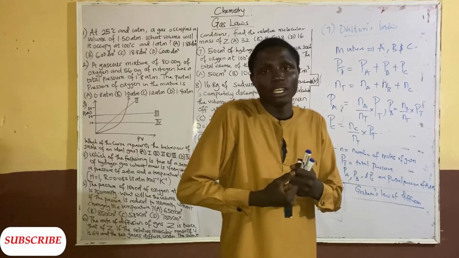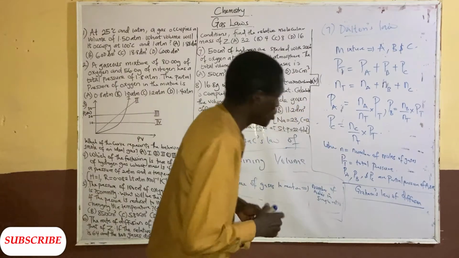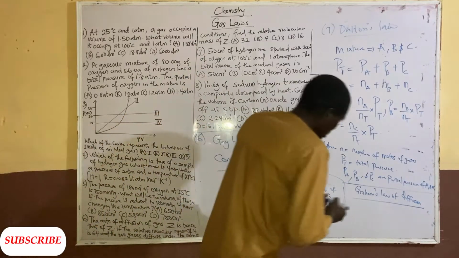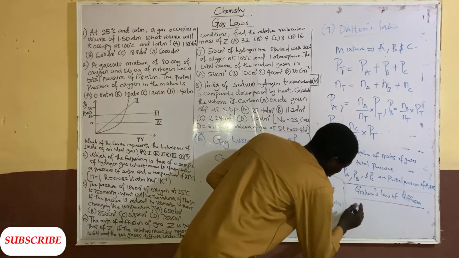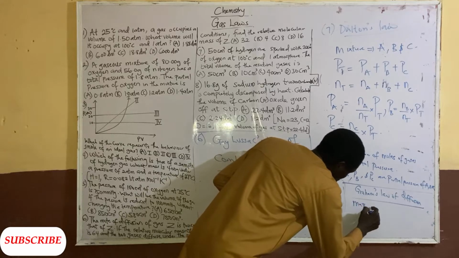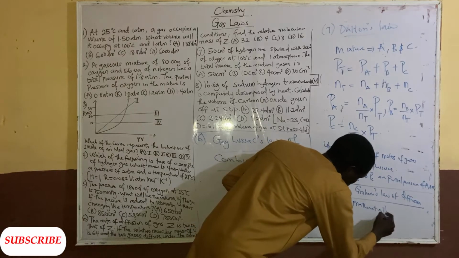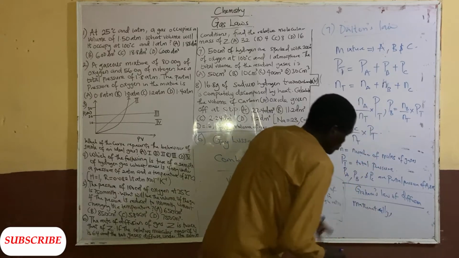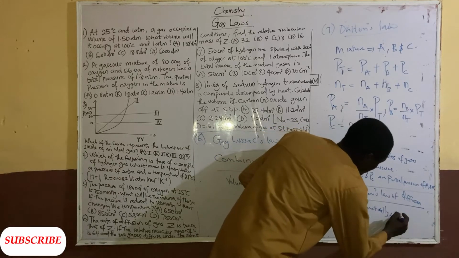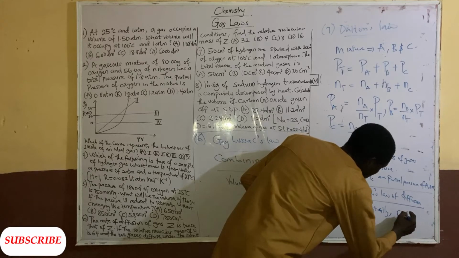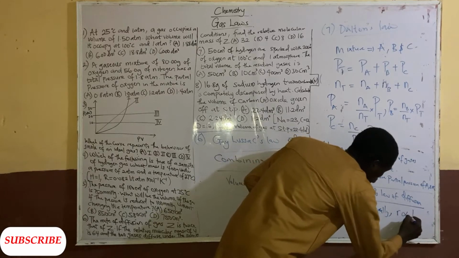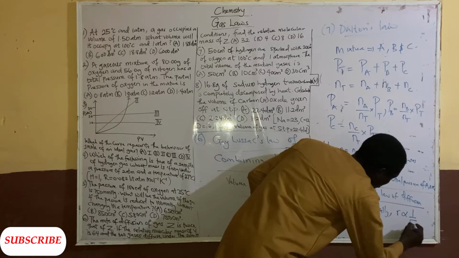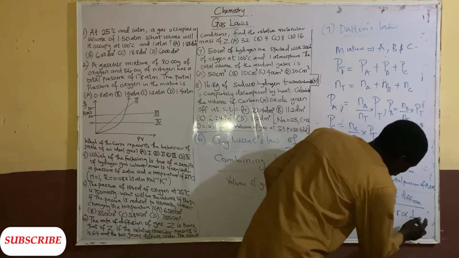In terms of density, the square root of that density. So it's not just ordinary density, but the square root of that vapor density. Mathematically, we have the rate is inversely proportional to the square root of density, that is, the vapor density of that gas.